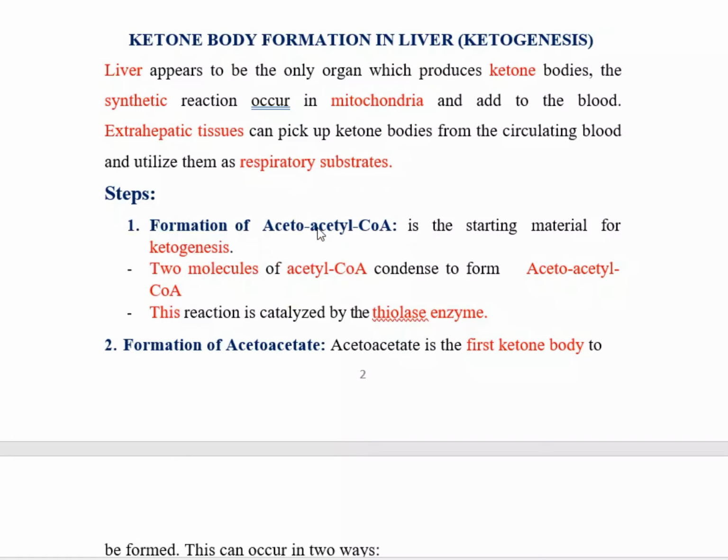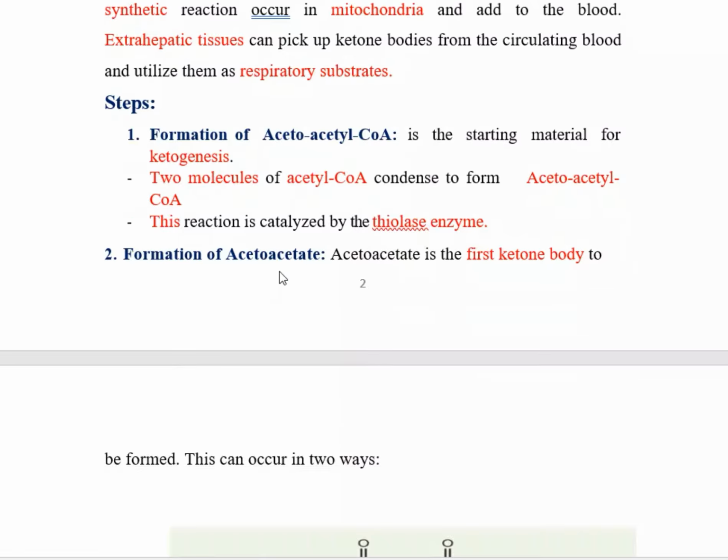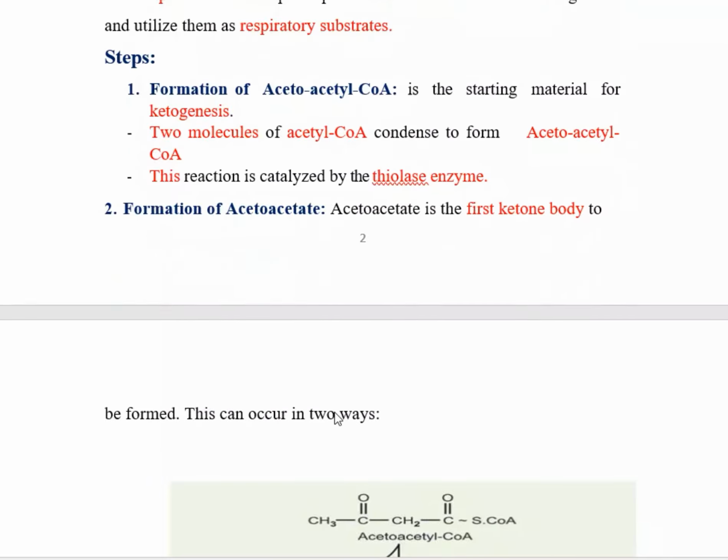First, formation of acetoacetyl CoA, the starting material for ketogenesis. Two molecules of acetyl CoA condense to form acetoacetyl CoA, and the enzyme thiolase catalyzes this reaction. In the second step, acetoacetate is the first ketone body to be formed, and this can occur in two ways.